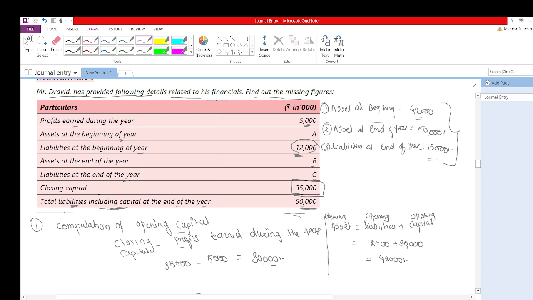They have not given us anything related to asset. So first I have calculated opening asset. How did I calculate this opening asset? Opening liabilities plus opening capital. They have given me liabilities at the beginning of the year, that is rupees 12,000, and I have recently computed this opening capital. So this comes to be 42,000.